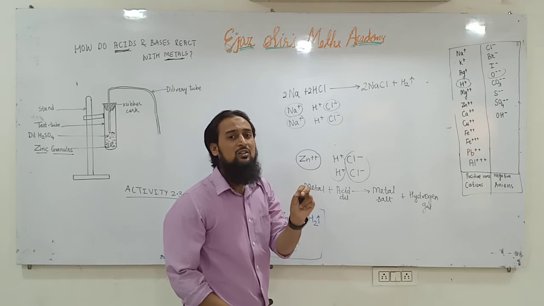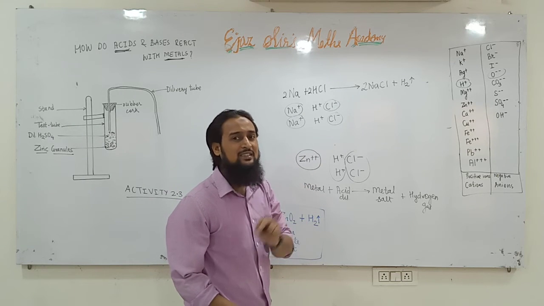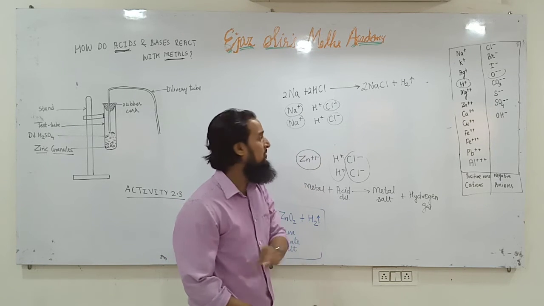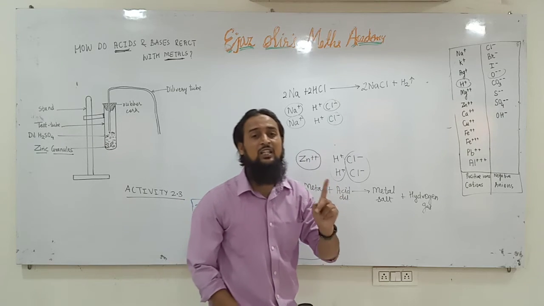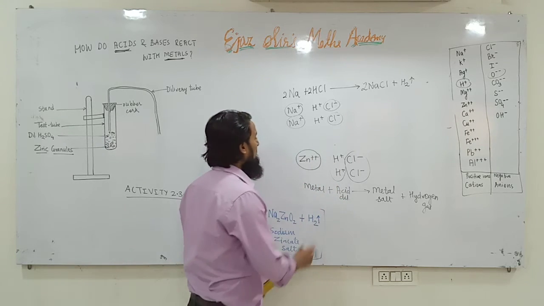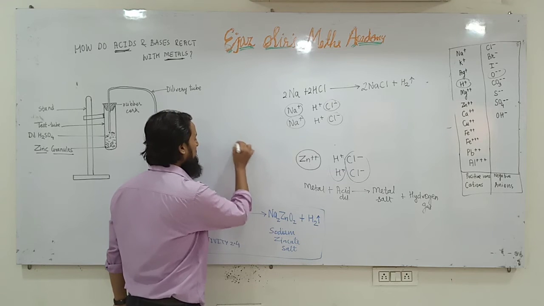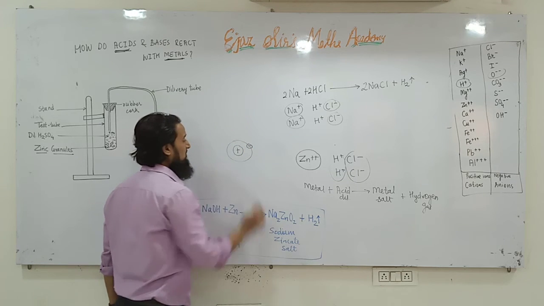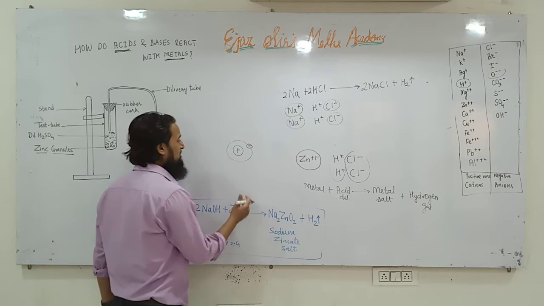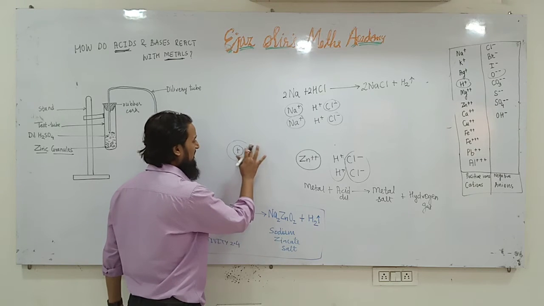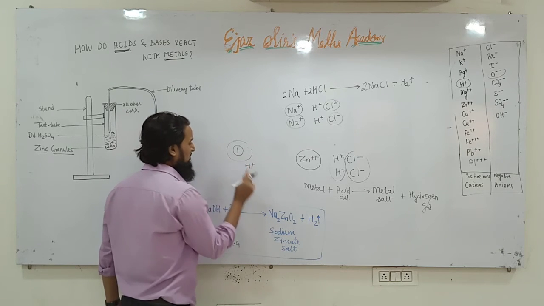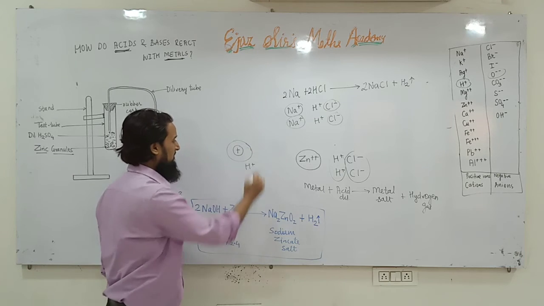H plus does not remain as it is for a long period of time. H positive is highly reactive. Why? Because hydrogen has only one electron in its orbit. And when does H positive become? When it loses one electron, it becomes H positive. So H positive has lost everything.